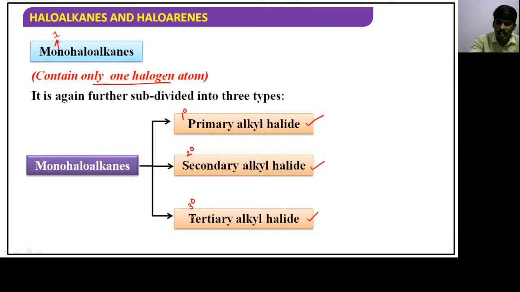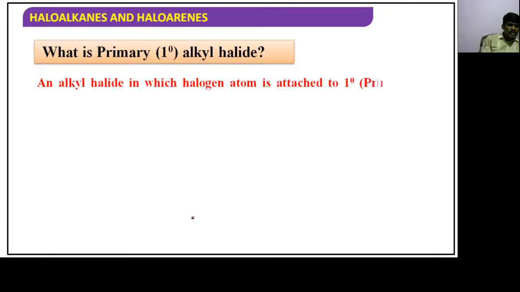So what is a primary alkyl halide? It is an alkyl halide in which the halogen atom is attached to which carbon, guys? Primary carbon.